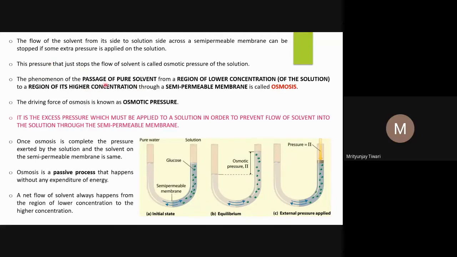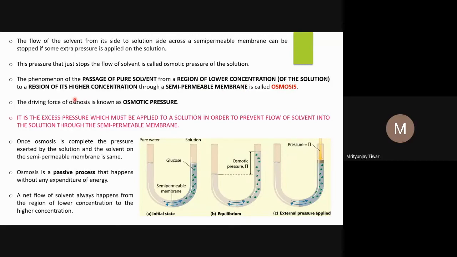The phenomenon of the passage of pure solvent from a region of lower concentration to a region of higher concentration through a semi-permeable membrane is called osmosis. If the pure solvent is there, of course, there is no solute; the concentration of solute is least in the case of pure solvent. And this concentration could be of any kind of solute. It is not necessary that it be the same type of solute in both the solutions you are considering, lower concentration and higher concentration.